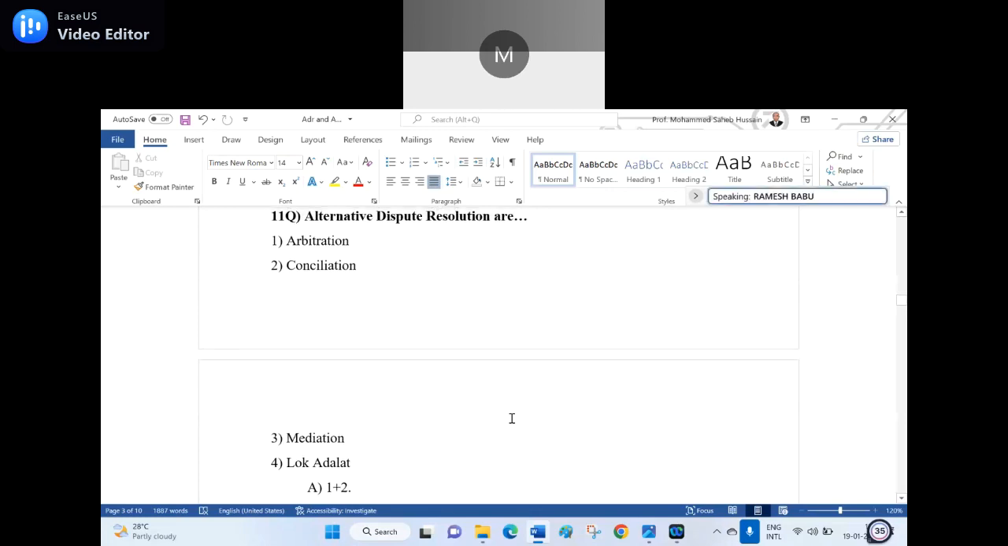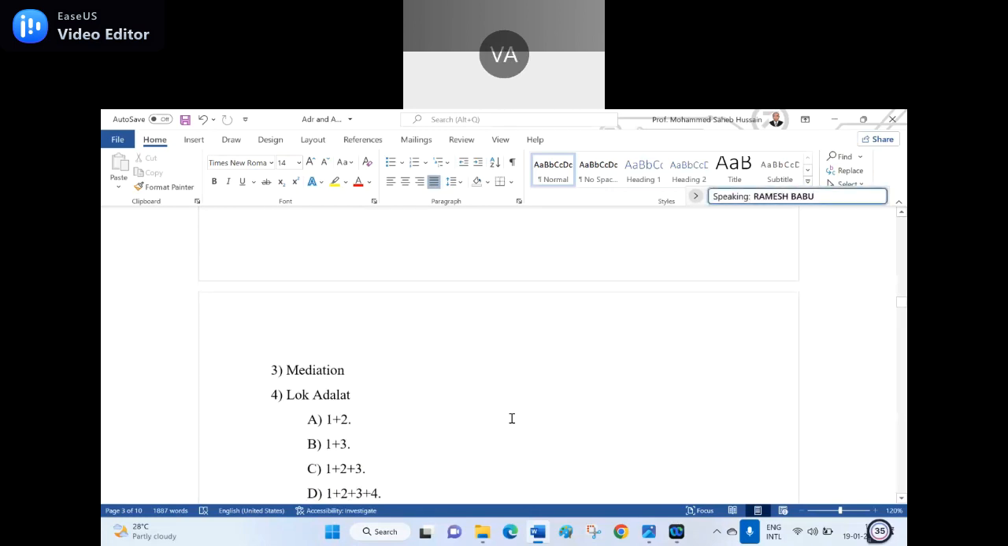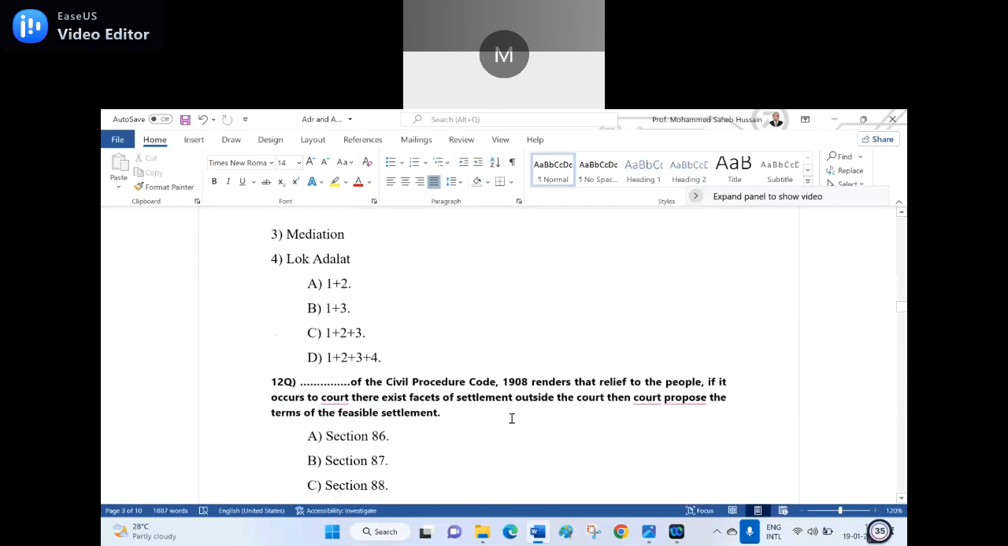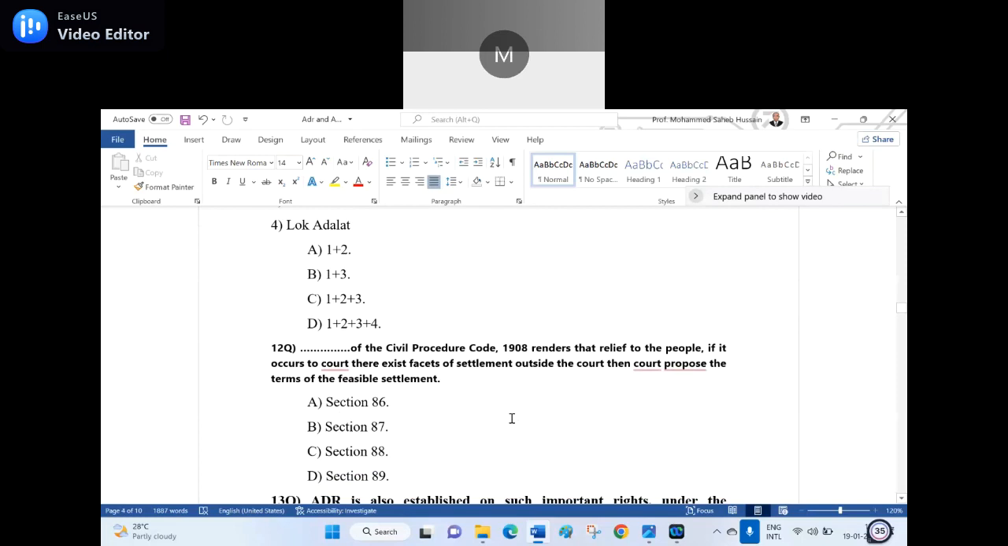D, sir. C is the right answer. Yes, sir. D, right answer. That is wrong. Even Lok Adalat is also added in the ADR now. So the right answer is D, 1 plus 2 plus 3 plus 4. Anyone can unmute and read the 12th question?